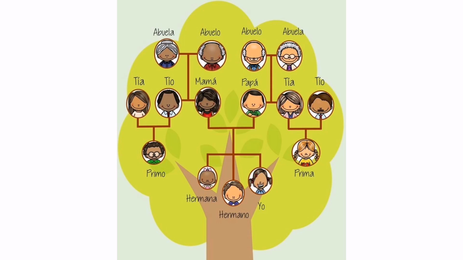So this is the family tree. So we have abuela, abuelo for grandparents. We have tía, tío for aunt and uncle. We have mama, papa, or padre and madre for father and mother. And then we have primo and prima, which means cousins. And then hermana, which means sister. Hermano, brother. Y yo, which means me. So basically, this is the family tree. This is how you say all the vocabulary related to family in Spanish.